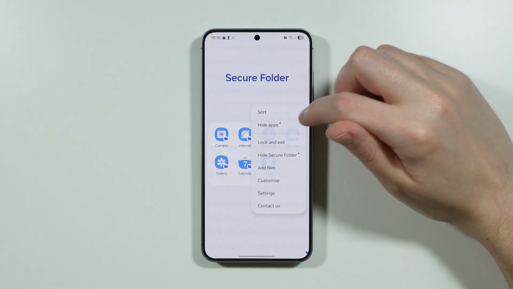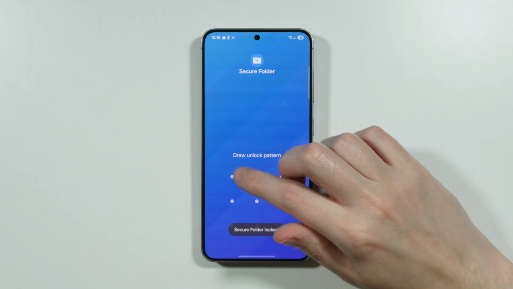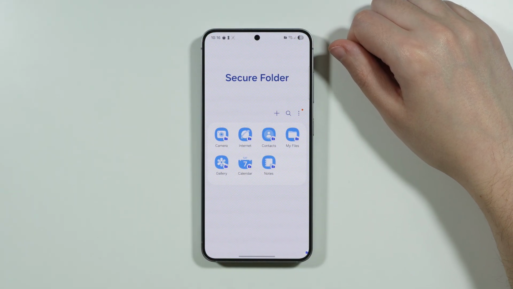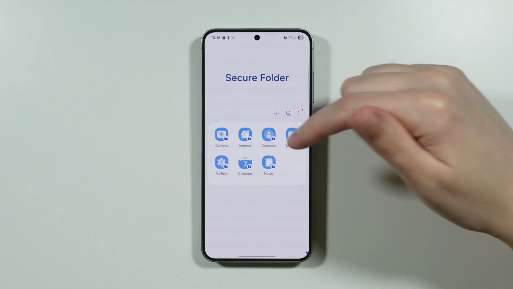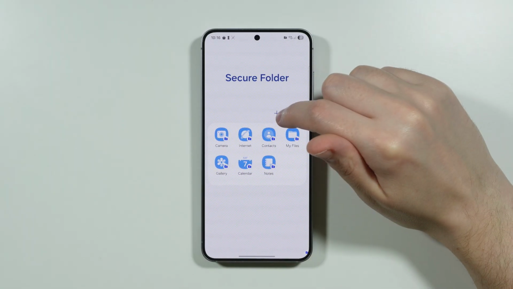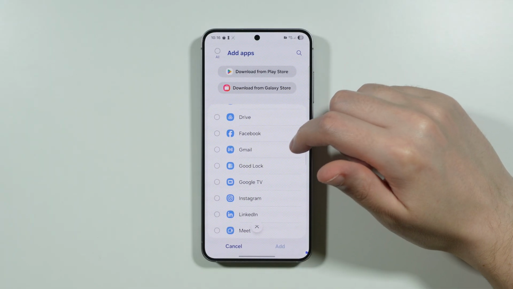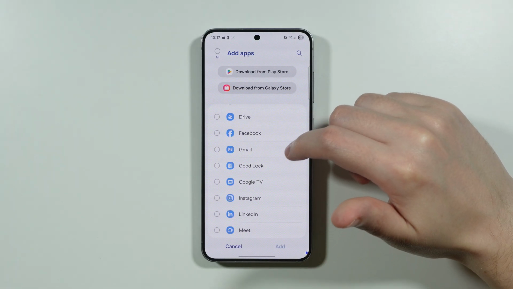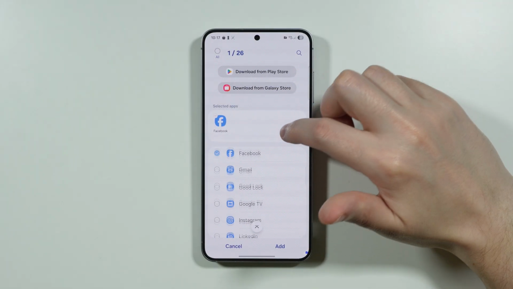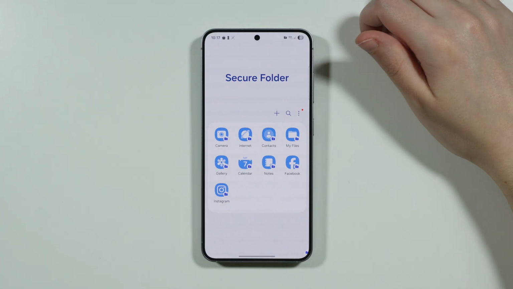Of course, the secure folder has the password. We can lock the secure folder in order to lock the access. And only if we unlock the secure folder, then we should be able to have the access to these apps that we have inside the secure folder. Now, to lock an app, we can use this plus button, and you can choose one of these apps that you wish to lock that you already have installed. So if I want to lock Facebook, I can just select it in here. I can also choose Instagram, for example, and then we're gonna add it.